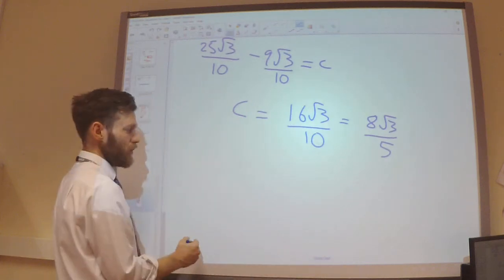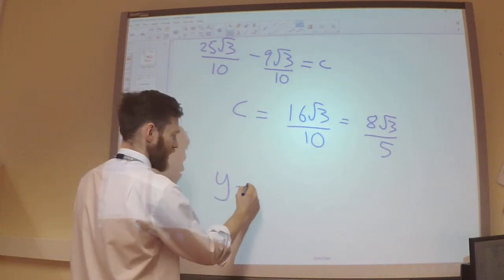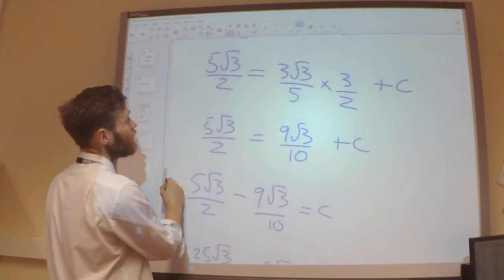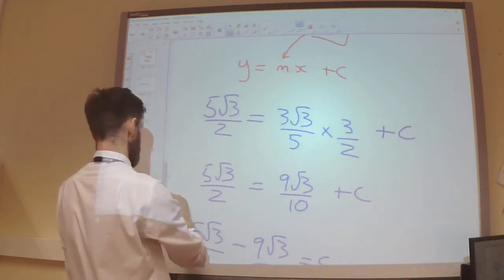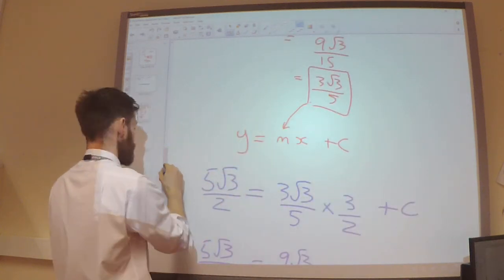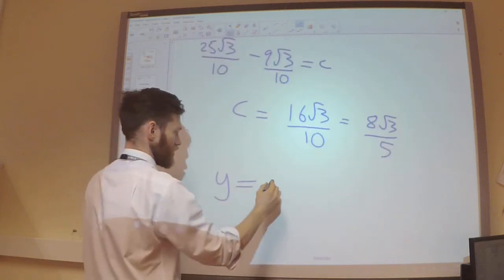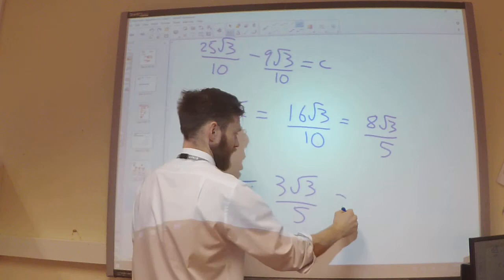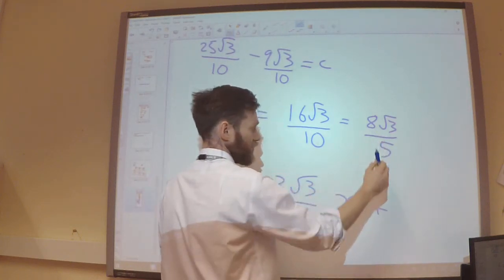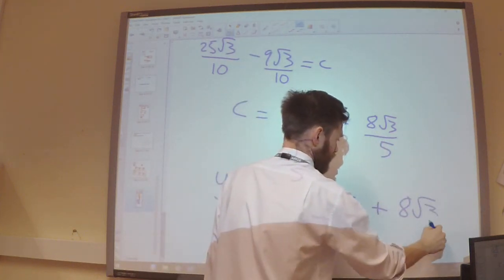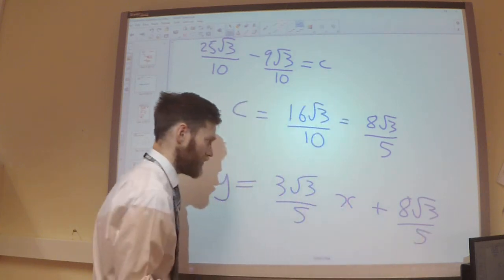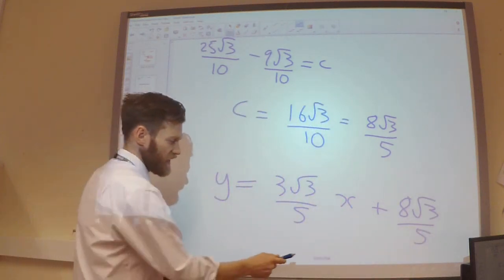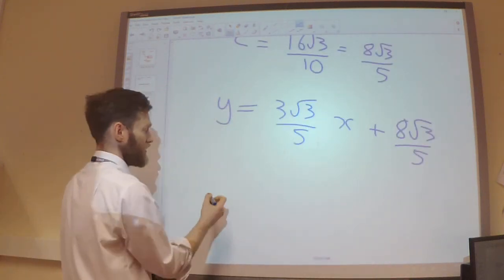So, the equation of the normal: y equals m, which was 3 root 3 over 5, x plus c, which is my 8 root 3 over 5, and let's finally tidy this up a little bit by multiplying by 5.